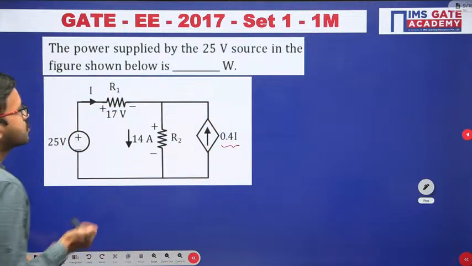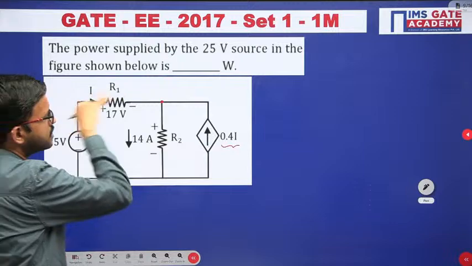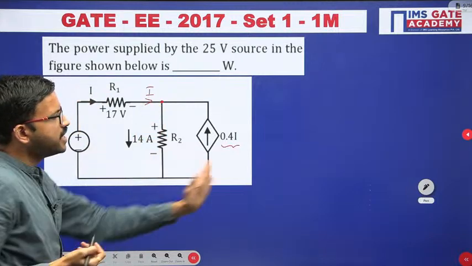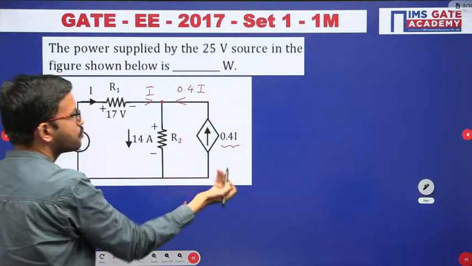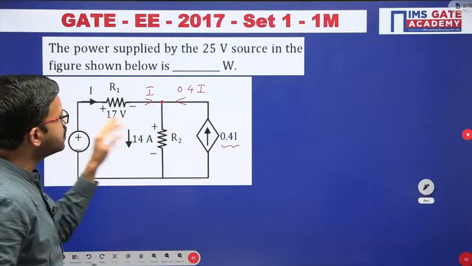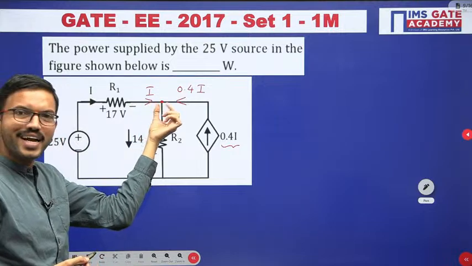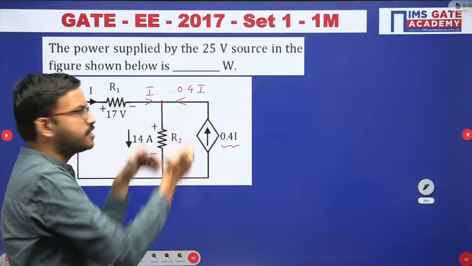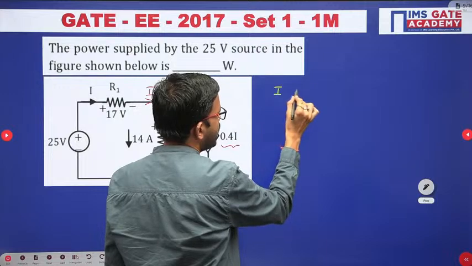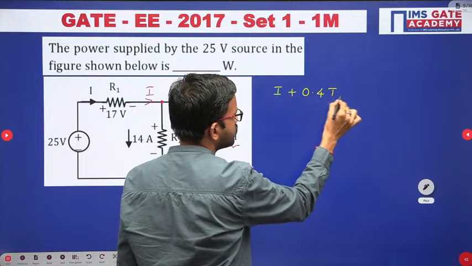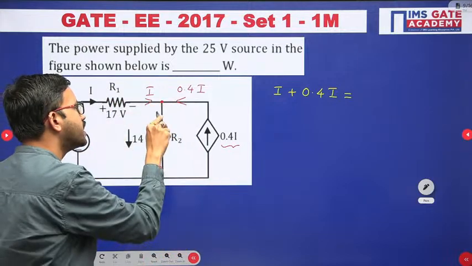Just observe at this particular node. The current I is coming like this, and similarly in this branch, 0.4 I current is entering. At this particular node, once again 3 branches are connected, out of which in 2 branches the current is entering, right? So entering currents we can add. I plus 0.4 I. Whatever current together is coming to this node, the entire current is flowing like this.